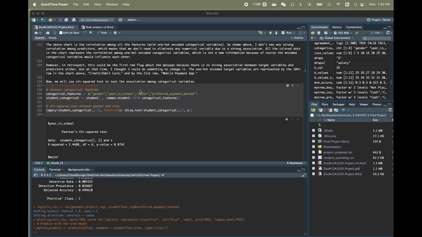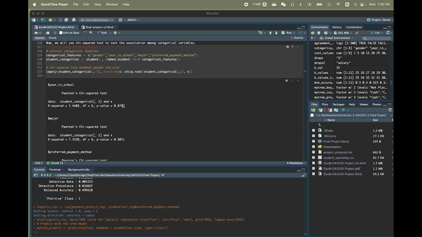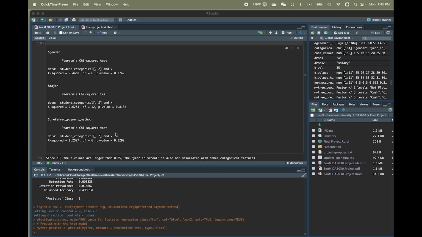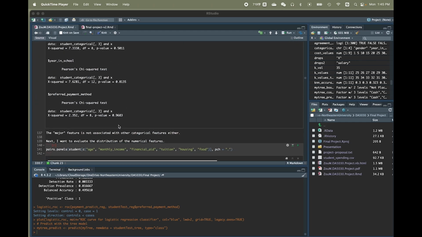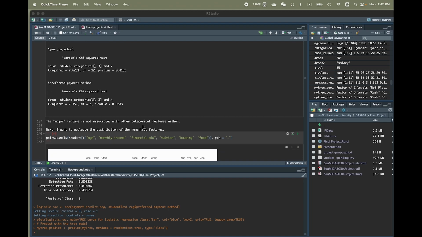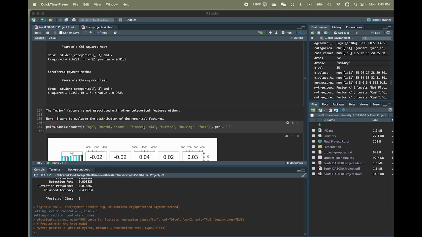After that, I did a chi-square test to test if there's any association among categorical variables. But as you see here, all the p-values are bigger than 0.05, which means that all the categorical variables here don't have a strong association with each other. So this might be another red flag, but at that point, I thought, okay, good, great. I don't have any features that are heavily dependent on each other, so maybe I don't need to eliminate any feature while I'm building the model.